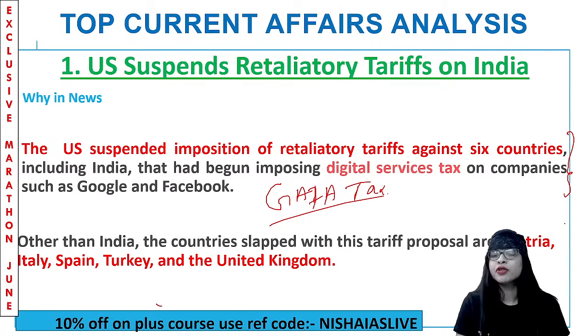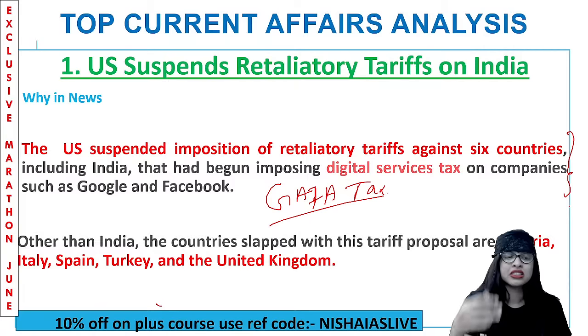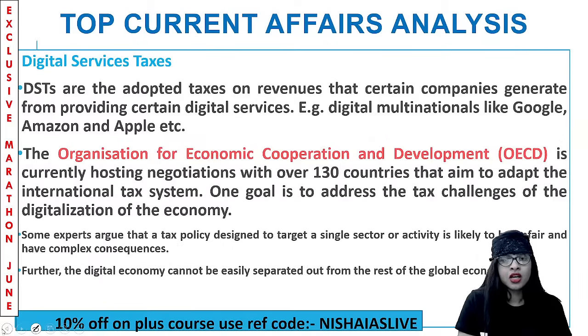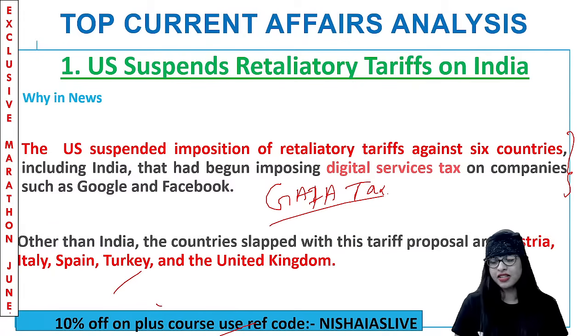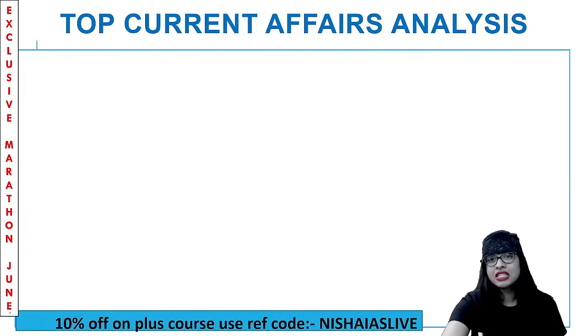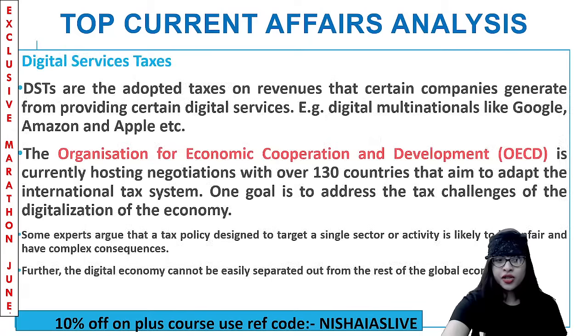So these are the important points to be noted under this particular topic. This is the reason why you're learning this particular topic. So let's quickly have a look into this particular topic in detail. So now, did you see something called DST? Because these countries are imposing DST on companies like Google and Facebook, only the US has suspended imposition of such kind of retaliatory tariff against 6 countries, right? Including India. So you should know what is digital service tax. Don't you think so? Yes, you should. Here we go.